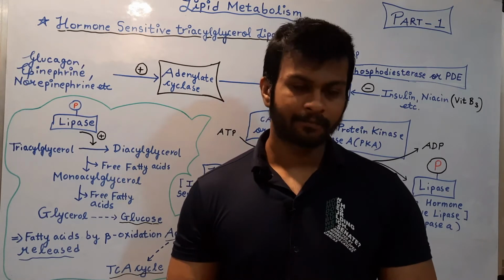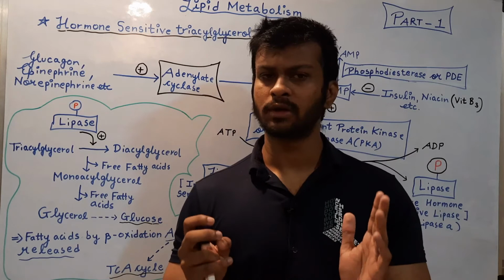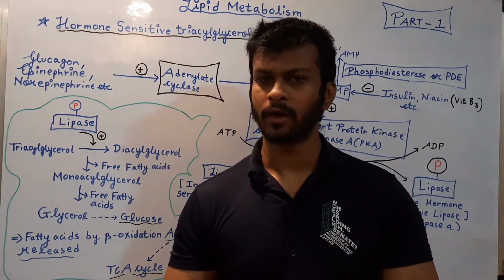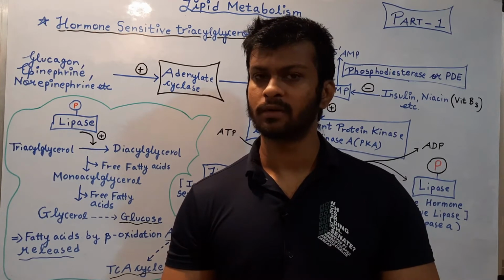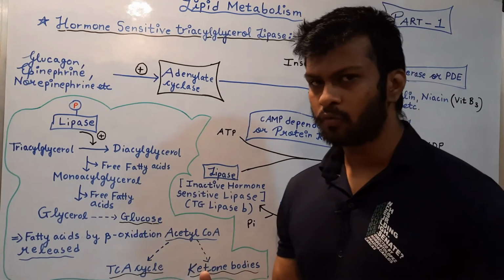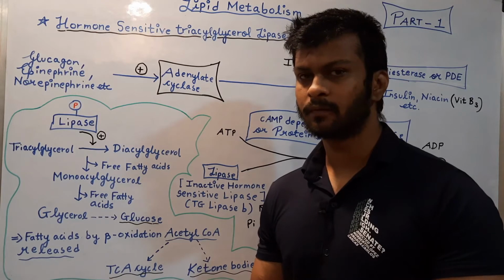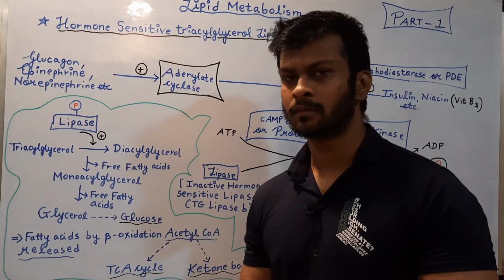Okay, another important point, if we focus on the big picture over here, is that low glucose levels are required for beta oxidation to occur. So beta oxidation occurs when the blood glucose levels are low. Why? When the blood glucose levels are low, they need to rise, they need to increase.